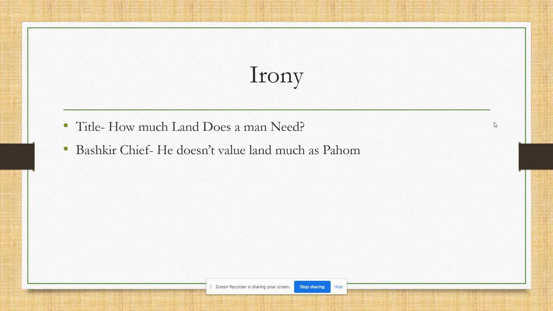Although Pahom tries to get more and more land, the irony is that the readers get to know that this much land one does not need; all one needs is 6 feet from head to foot. And another irony is the Bashkir chief. The Bashkirs, although they have so much land, don't value that land as much as Pahom valued it.